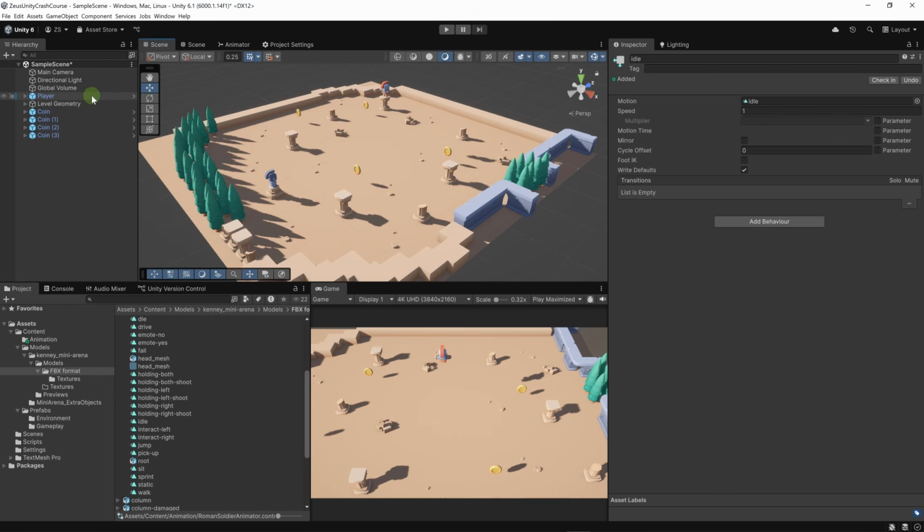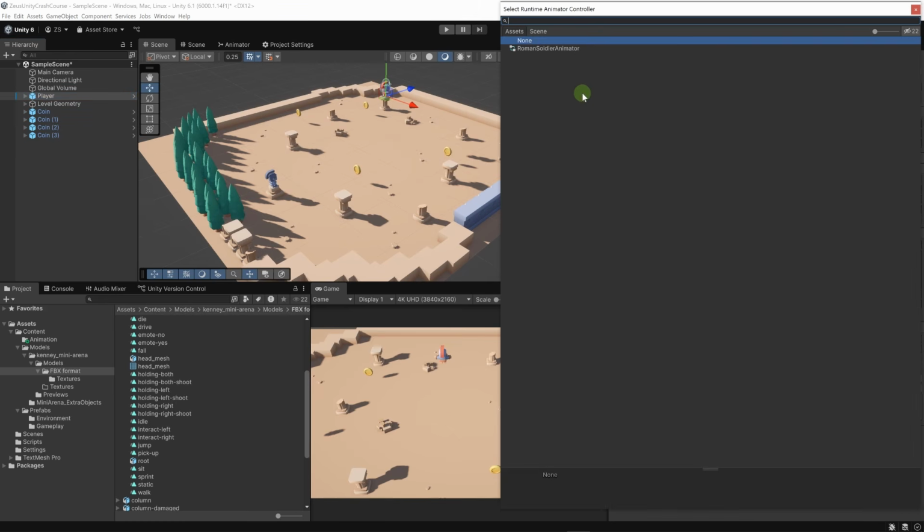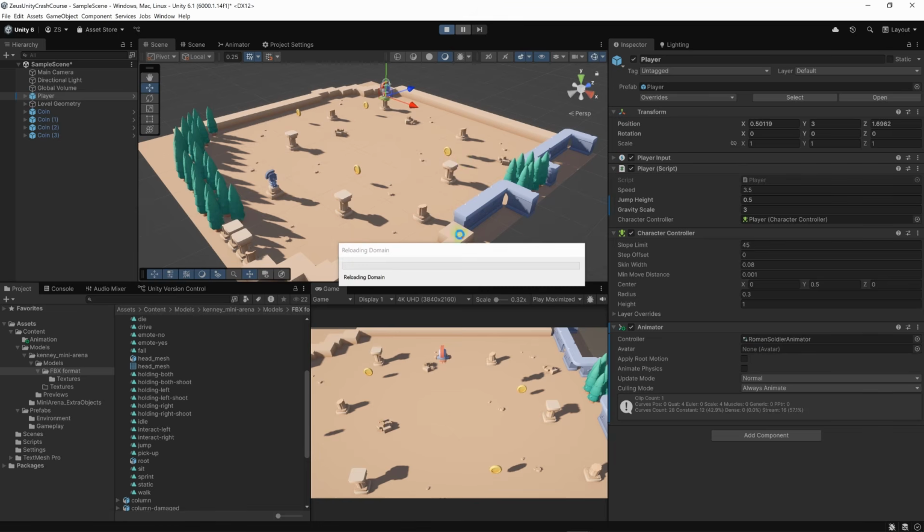But before we do, let's click on player. Yeah, I forgot to assign the controller here. So let's click on this circle and let's click on our Roman soldier animator. All right, now our controller is linked to the animator on the player character, and this will animate the character. Let's play the game and test it.